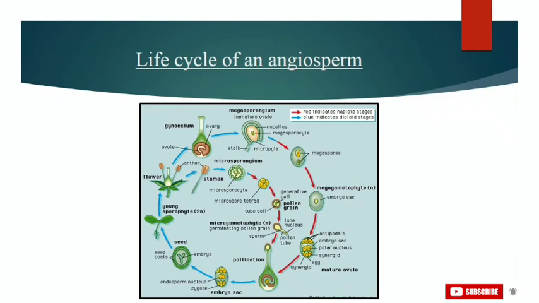After fertilization, synergids and antipodal cells degenerate. The zygote develops into the embryo and the primary endosperm nucleus develops into the endosperm. The ovule gradually transforms into a seed and the ovary becomes the fruit. A fruit is actually a ripened ovary. Fruits not only protect the seed but also help in its dispersal. And after that, this is how our young sporophyte is produced.